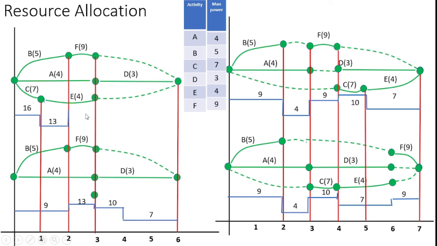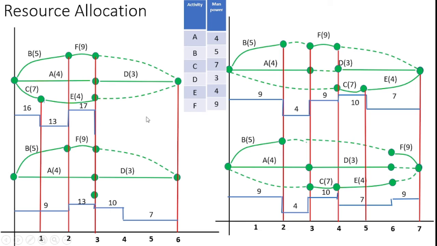So what about the next activity? All the activities are completed by the third day, so I can represent the red line here. Here E activity is available, A activity is available, and F activity is available. If we add the three together, 9 plus 4 plus 4, how much do I get? 17. So I represent 17 manpower on the third day, which is the process to identify the resource allocation with the graph. After completing the third day, there is D activity which consumes 3 days, so I stopped after 3 days only. I represented the red